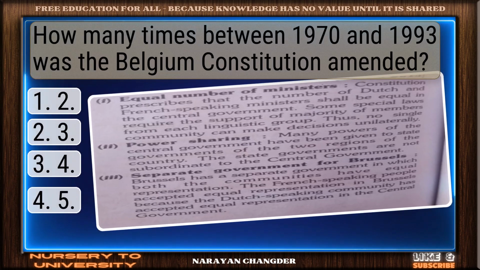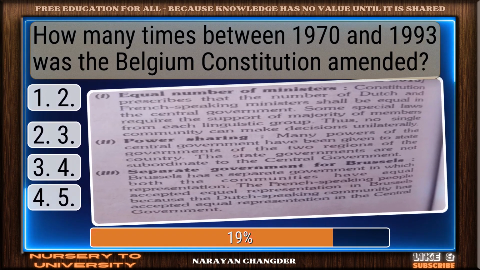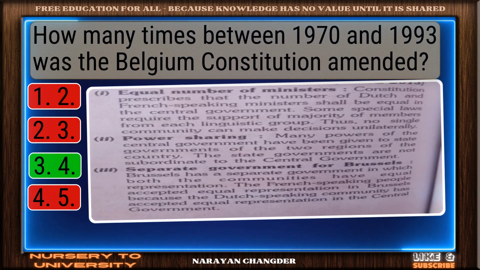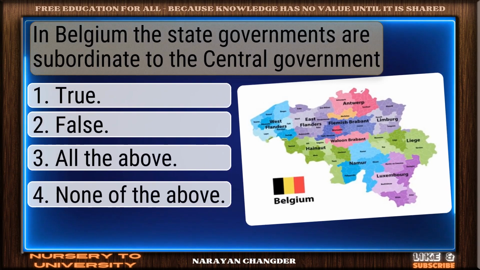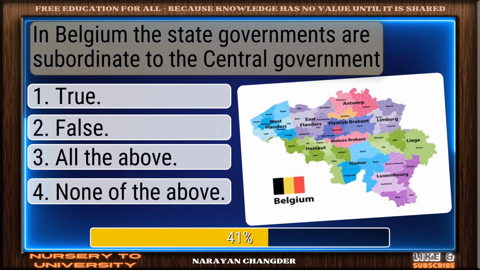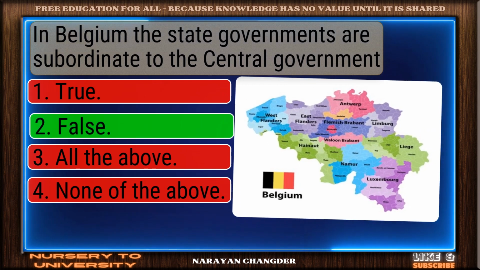How many times between 1970 and 1993 was the Belgium Constitution amended? Sharp thinking. 4 is right. In Belgium, the state governments are subordinate to the central government. Excellent choice. False is right.